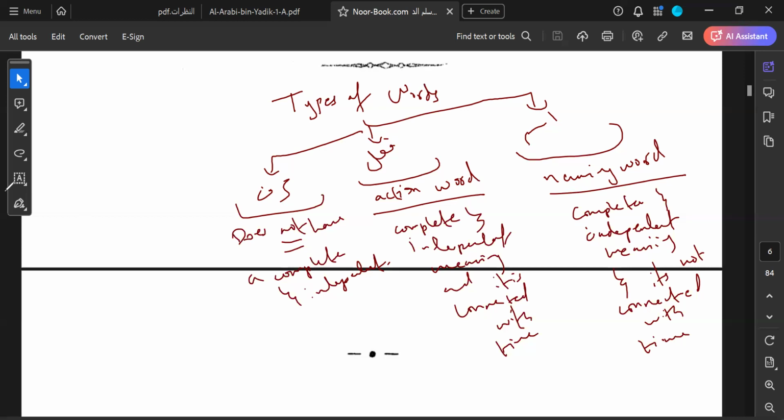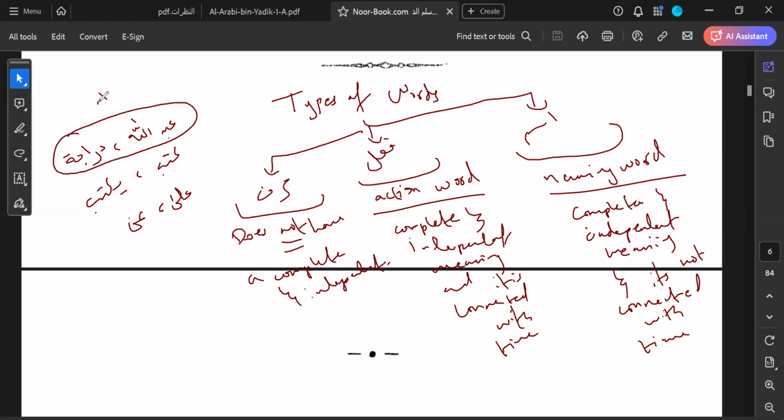So now, for example, you can see Abdullah, Darraja. Darraja means a bike. Kataba, كتب, يكتب, على, عن. You know that these first two are ism.